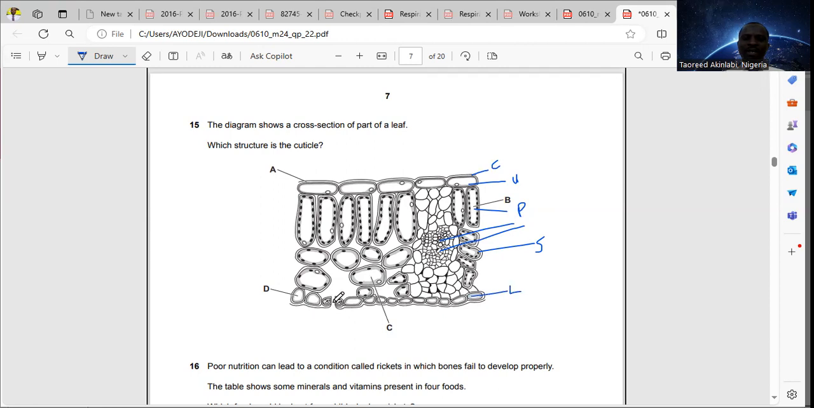And we have here the stoma, that's singular for stomata. And surrounding the stoma are the guard cells. That means for question 15, the answer there is option A. That's why you have the cuticle.